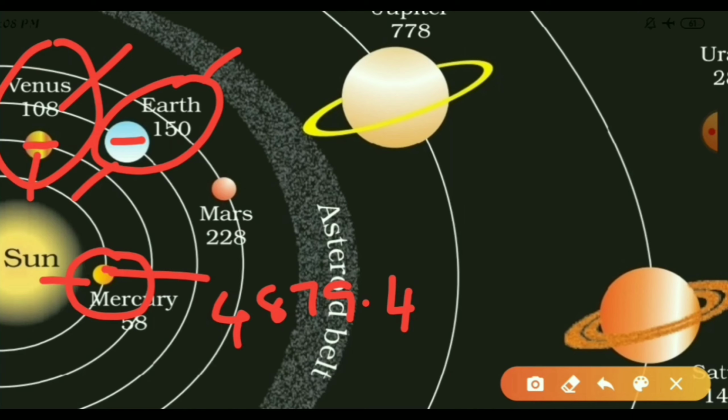Okay, let's go to the next planet, that is Mars. It is the fourth nearest planet to the Sun, and it takes 687 days to complete a revolution and 1 day to complete a rotation. The distance from the Sun to Mars is 227.9 million kilometers, and the diameter of Mars is 6,787 kilometers.